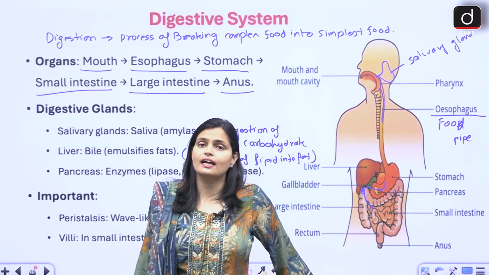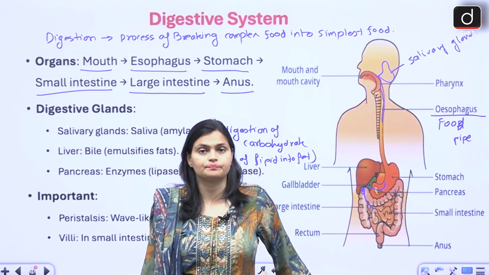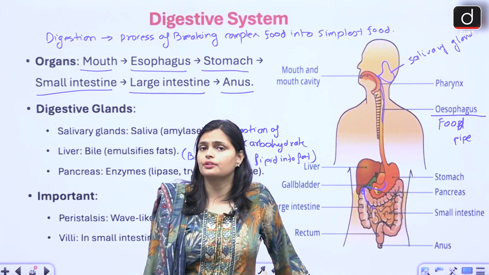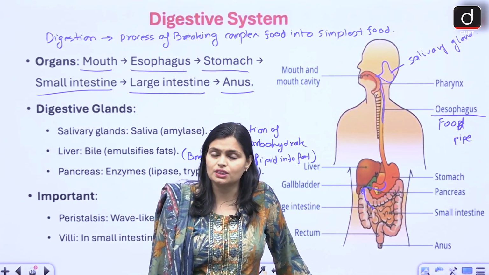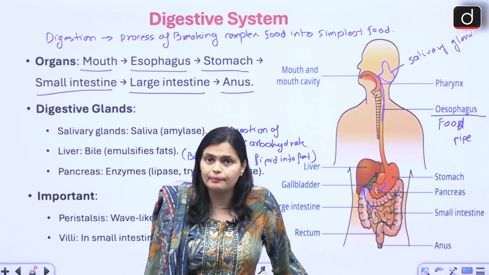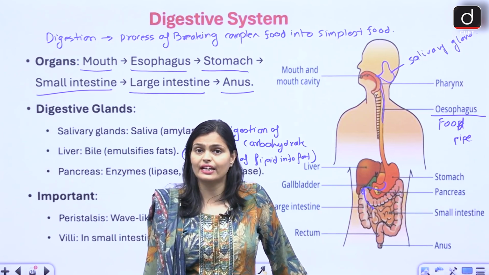The small intestine has three parts: duodenum, jejunum and ileum. The first part is the duodenum. Within the duodenum, when the food reaches, bile juice is secreted from the gallbladder, and whatever lipid is present started emulsifying, right?